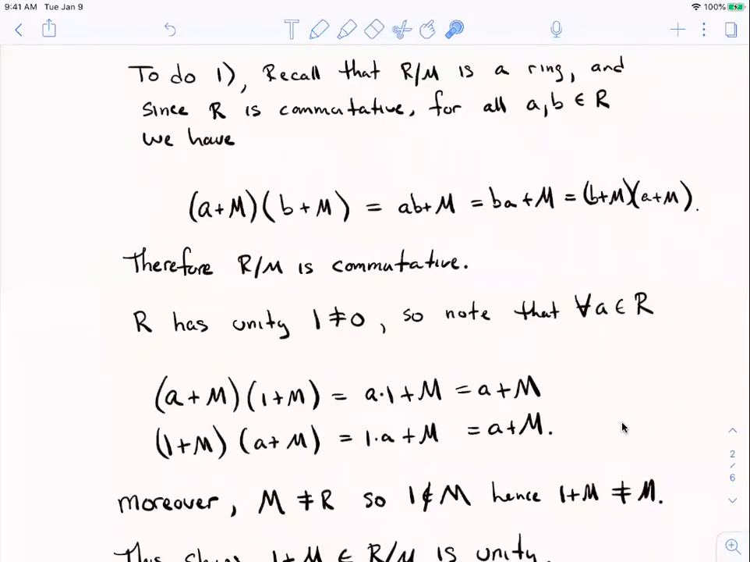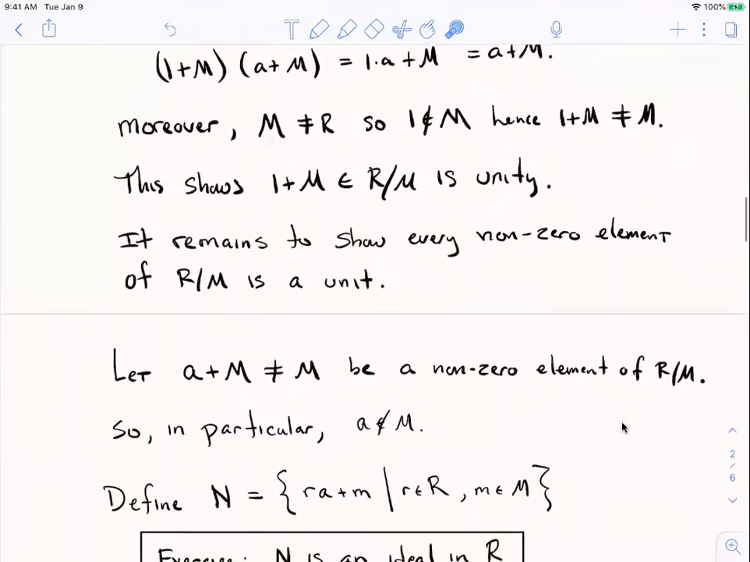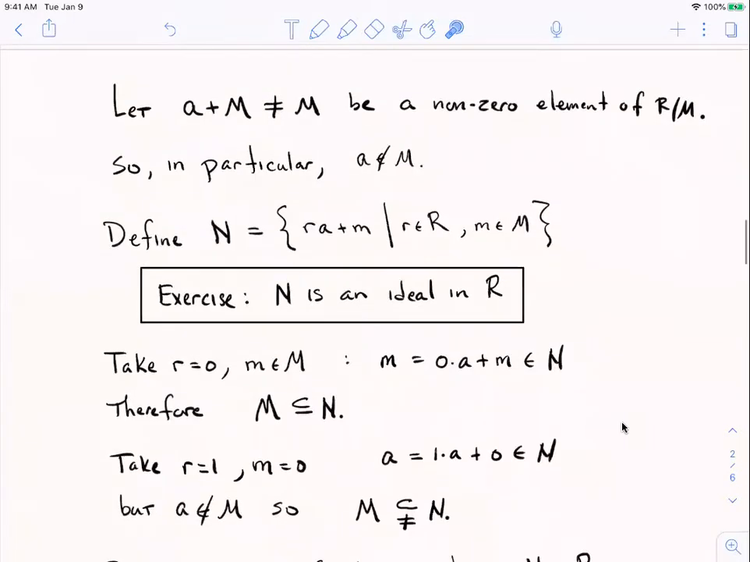Cool. So that's half, in some sense, of our work. We needed to show that this thing is a commutative ring with unity, and we've shown that. But now we need to show that every non-zero element in it is a unit, and that will complete the proof that this thing is a field. All right, so let's take a non-zero element in the quotient ring. That is a coset that's different from M itself.